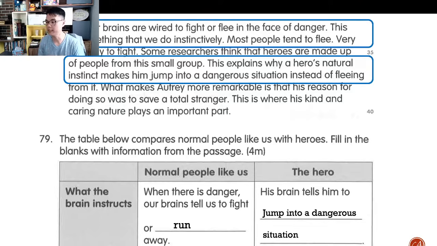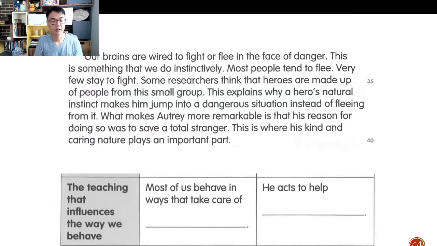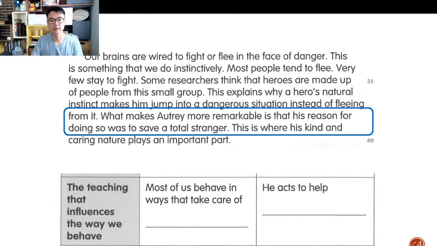Okay, so quite a simple, easy to do section, and that's question 79 part 1. Let's go into part 2 now. This one actually is quite straightforward. The hero does it in order to save. So most of us would take care of ourselves, but he acts to help others. It's a logical answer, right? Normal people would take care of themselves. Heroes take care of others. All right, so that's kind of the answer.